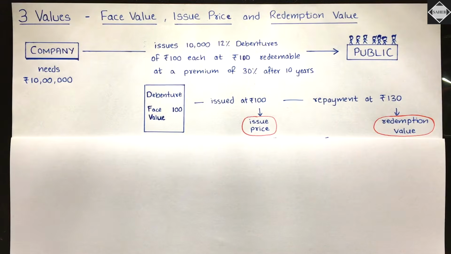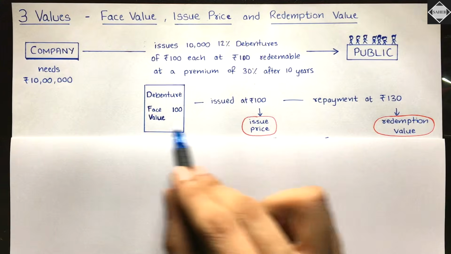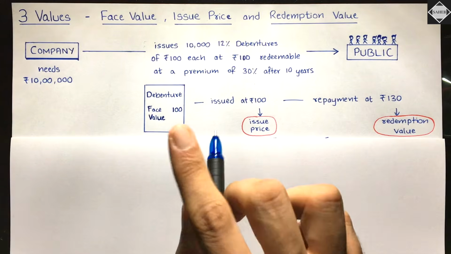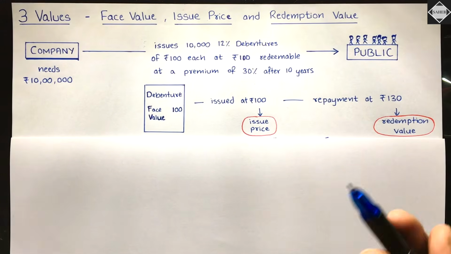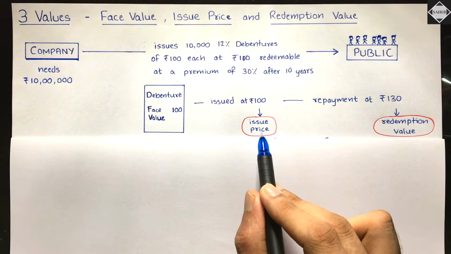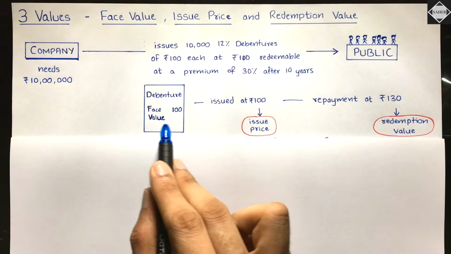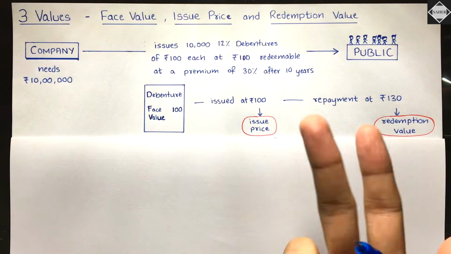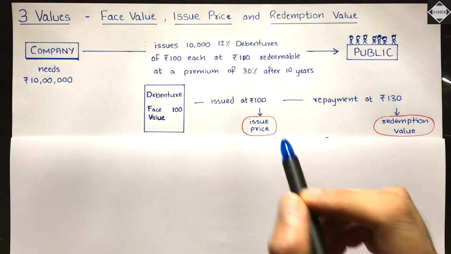Okay, fine. So this is the issue price. So what do we do? We always compare the issue price with the face value to know whether the issue price is at par, at premium, or at discount. Is that clear? Fine. If let's just say the issue price is 80, then we compare the 80 with the face value 100, and we come to know 20 is the discount. 20 is the discount.